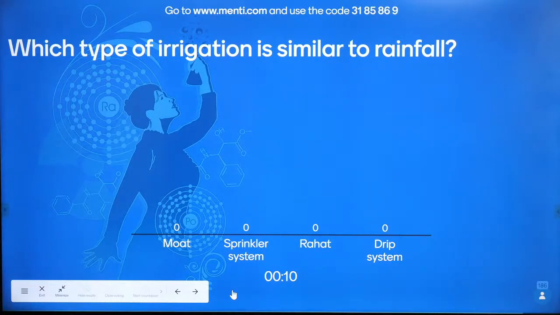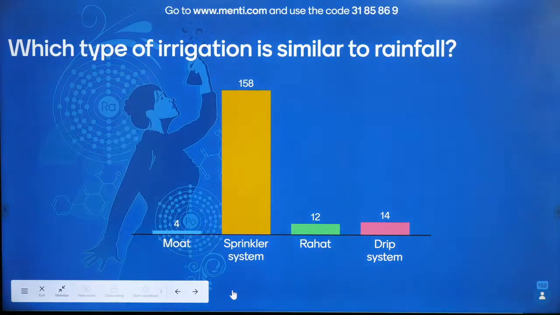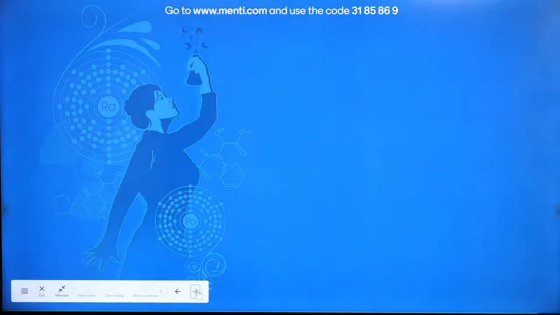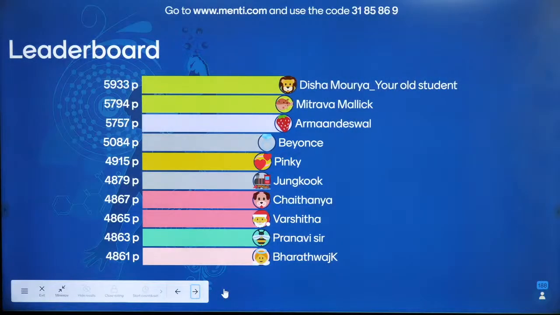So, chalo, which is like rainfall. Very easy. Very good, Satyapal. Very good, Satish. Vridha, Anushka, Shikha. Very good. Mamta, Aryan. Chalo. Oh, you're from grade 7, Prakash. Very glad to have you in the class. Yes. Chalo. Disha, let's see who wins the Menti. Very good. The answer is sprinkler system.